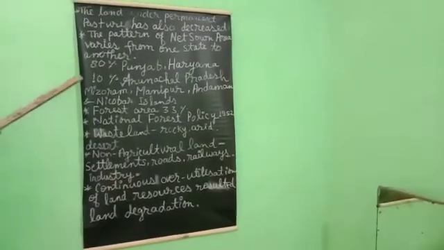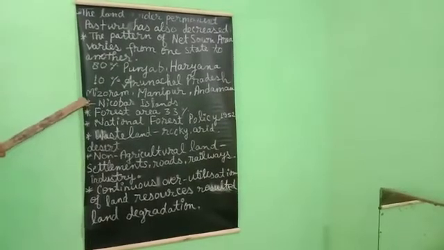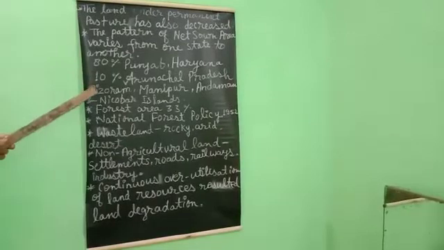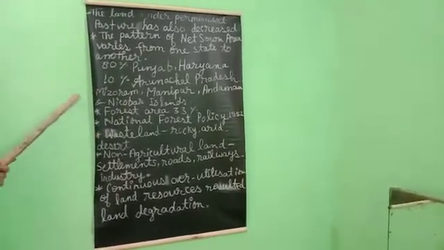So what will be the result? Whenever our net sown area increases, our production of crops will also increase. Okay, so this is the major point.